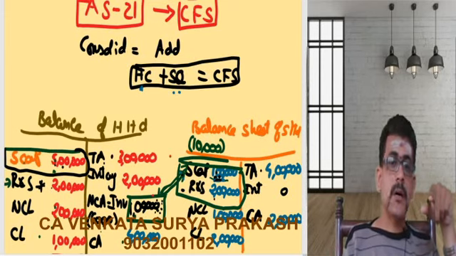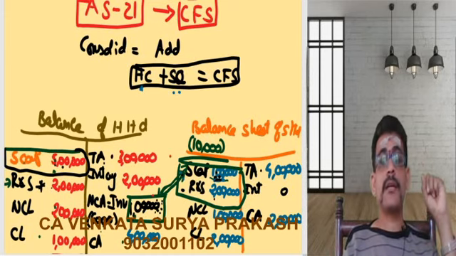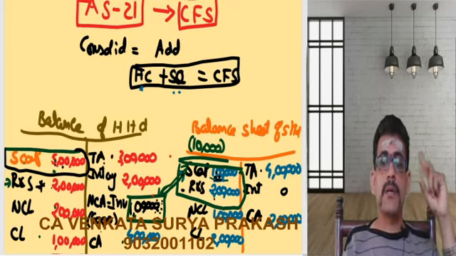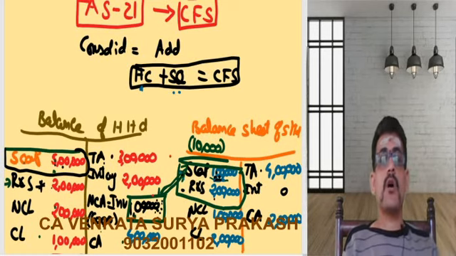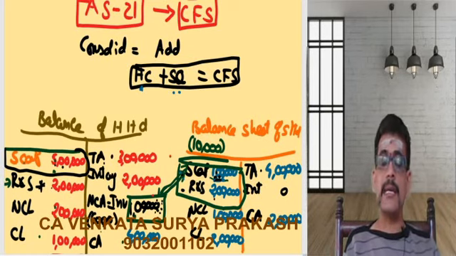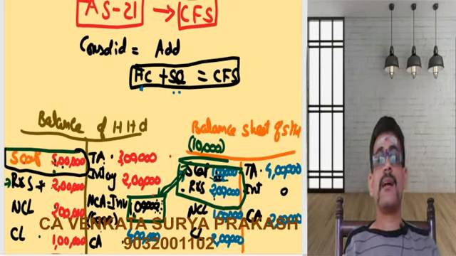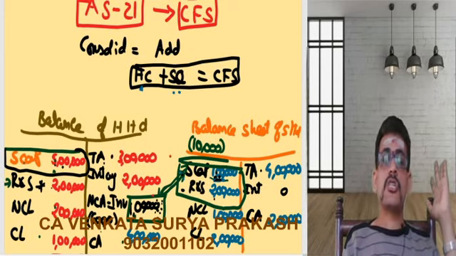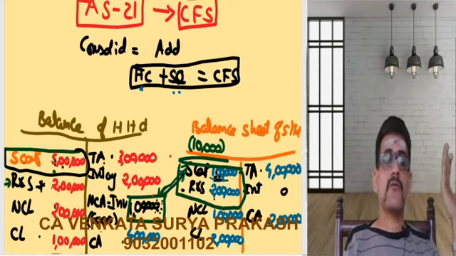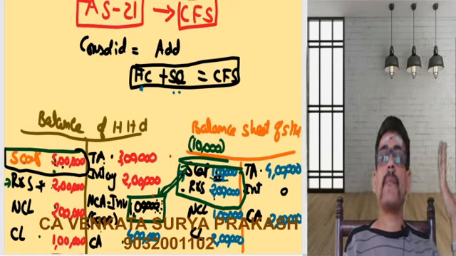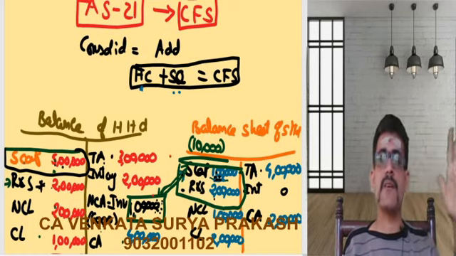This 40,000 will be going to minority interest. Now coming to reserves and surplus, this also belongs to two people, holding and subsidiary. So of this, 60% is 1,20,000 and 40% is 80,000. This 1,20,000 will be added to the reserves and surplus. That 80,000, along with the share of the share capital, will be considered a part of the minority interest. That's it. It's very simple.